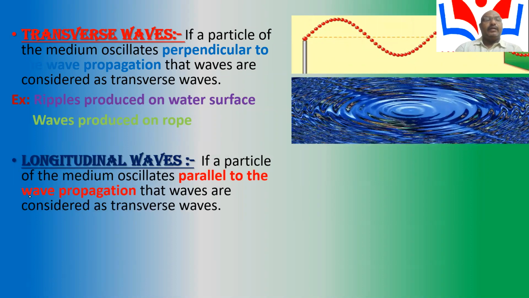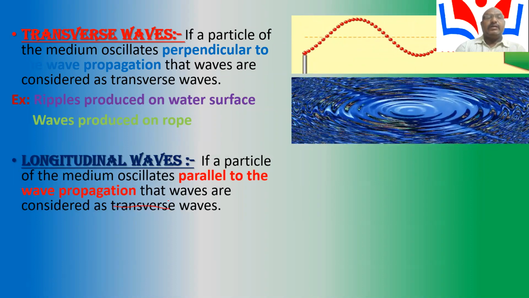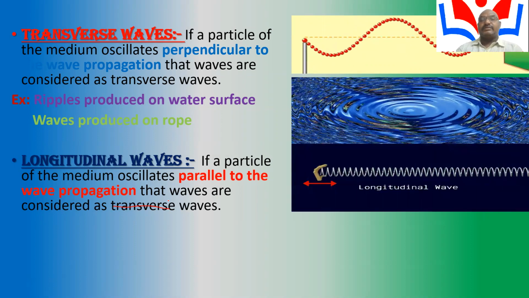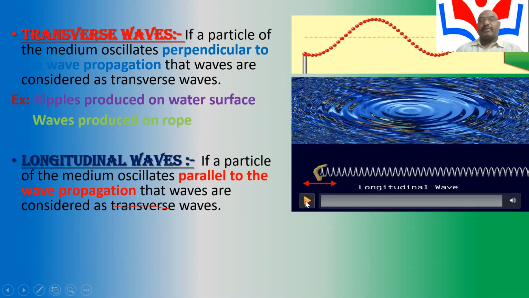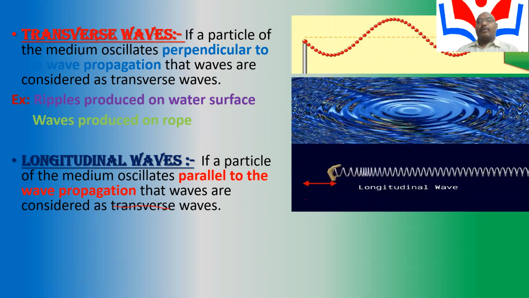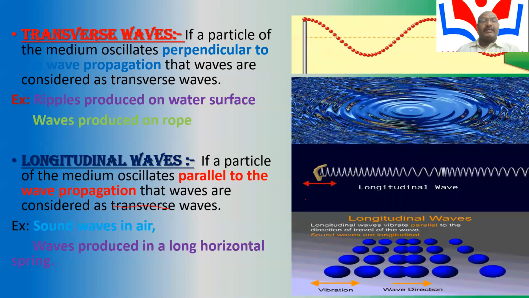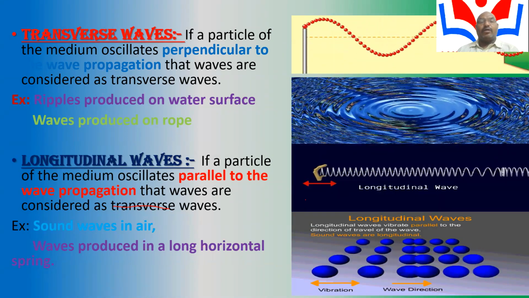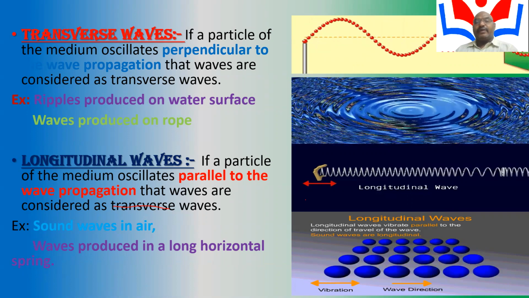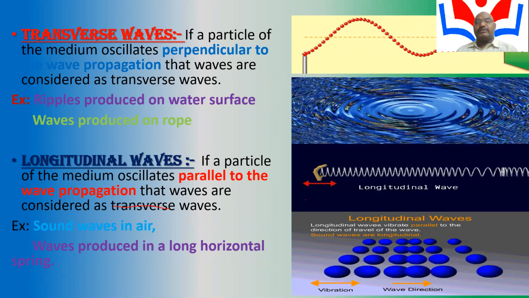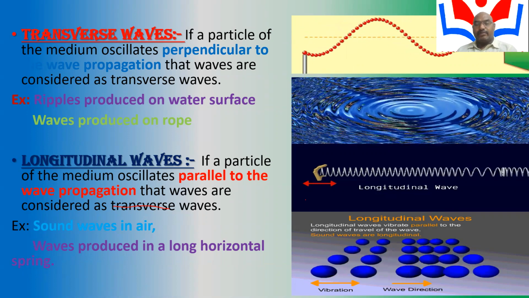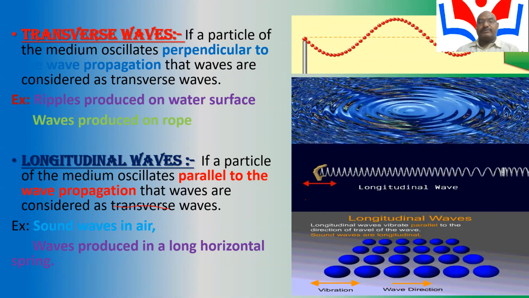Another type is longitudinal waves. If the particles of the medium oscillate parallel to the wave propagation, those waves are longitudinal waves. The best example is sound waves in air, and the waves produced in a long horizontal spring. Longitudinal waves vibrate parallel to the direction of travel of the wave. Sound waves are longitudinal waves.